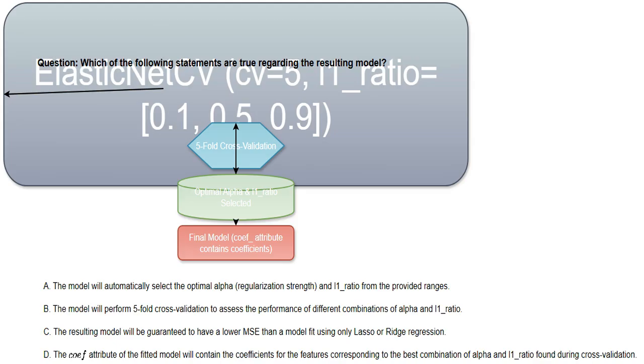I've set up my ElasticNet model using 5-fold cross-validation, CV equals 5, so I get a robust estimate of how well it generalizes to unseen data. I'm also testing different ratios of lasso, L1, and ridge, L2, penalties, 0.1, 0.5 and 0.9. This means I'm experimenting to find the optimal mix of L1 and L2 regularization that works best for my dataset. The L1 ratio represents how much weight is given to the lasso, L1, penalty.